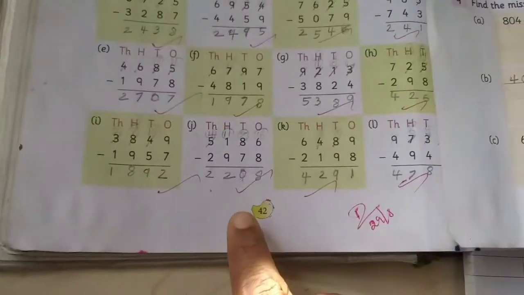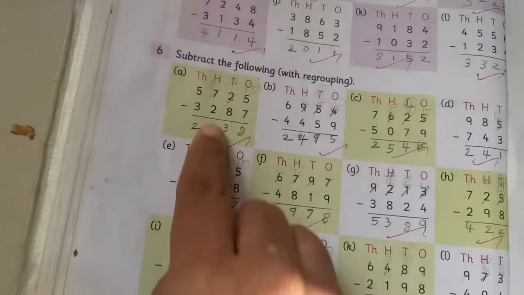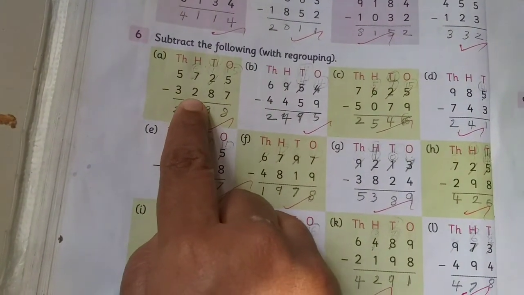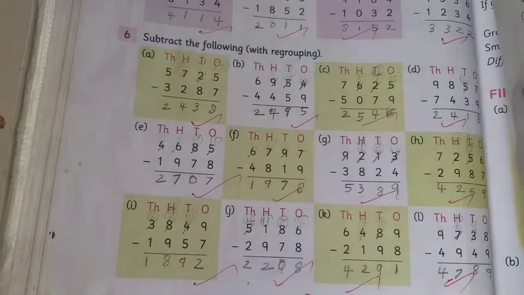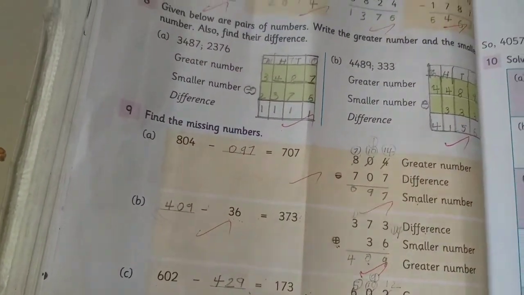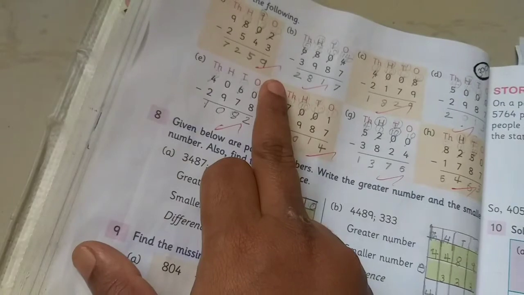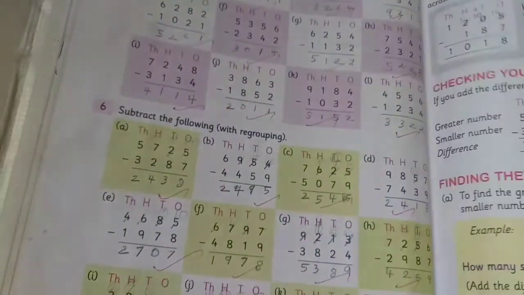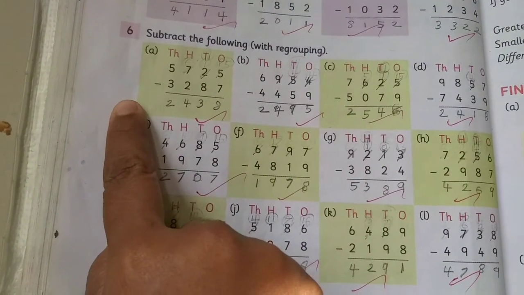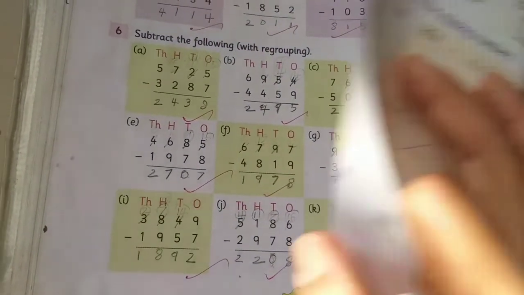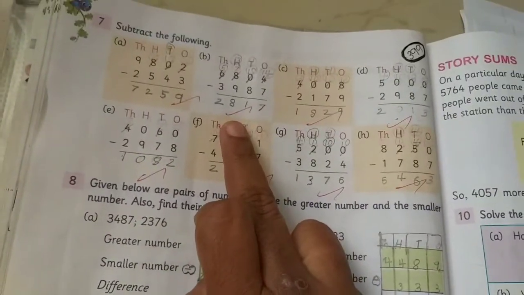And also on page number 42, the 6th exercise you didn't finish, isn't it? Yes, you should write it, as well as page 44, 7th exercise. Okay, again I'll tell: in the book page 42, 6th exercise fully, and page 44, 7th exercise fully.